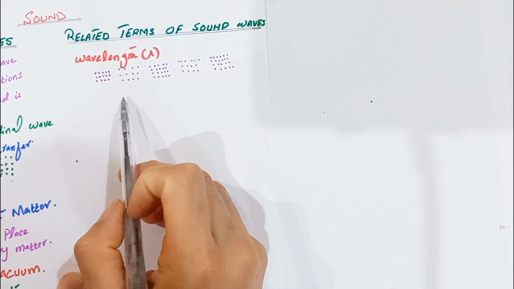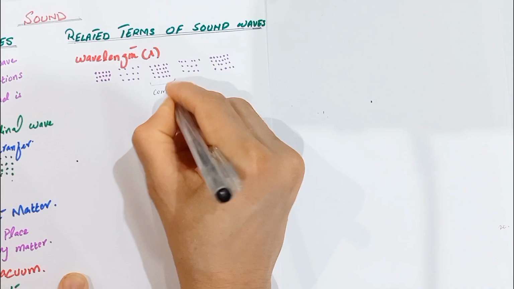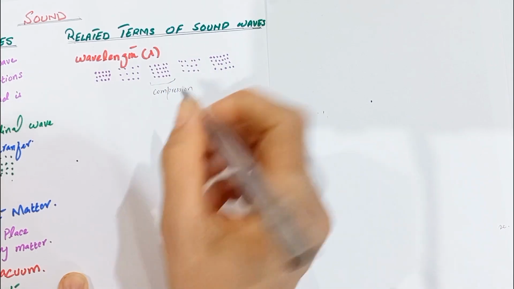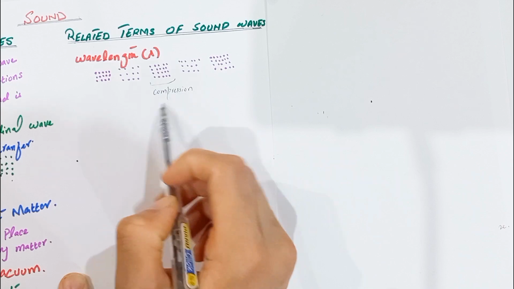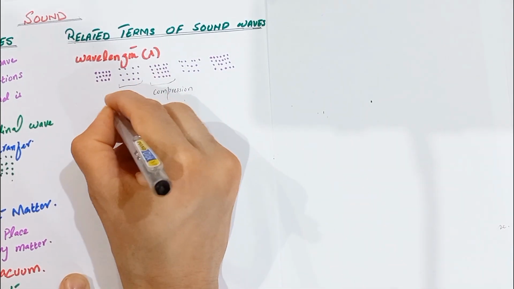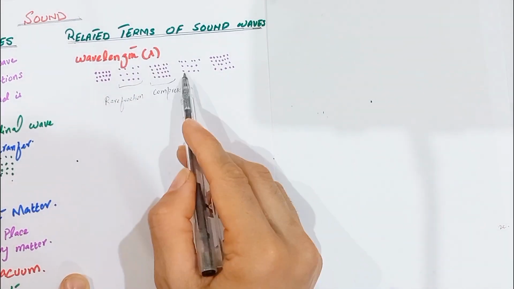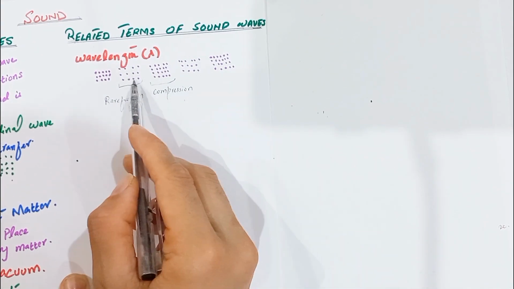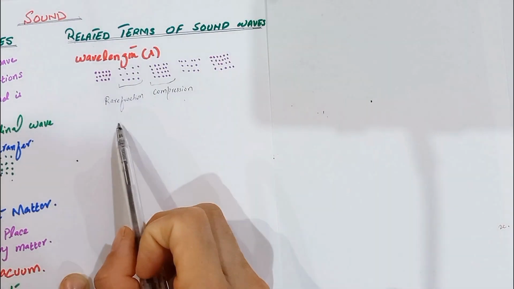We know that where the particles are close together, this region is called the compression. The air pressure is high and the air particle density is high in this part of the sound wave. Another part of the sound wave is called the rarefaction. In the rarefaction, the particles are far apart from each other. Here the air pressure is low and the air particle density is low. Now we come to the main topic, the wavelength.